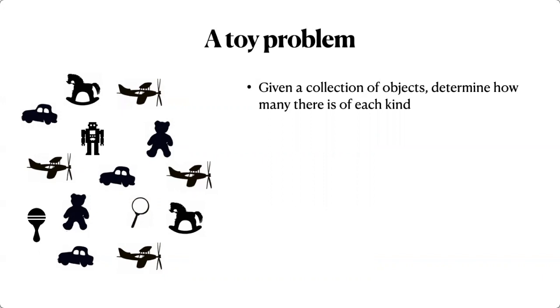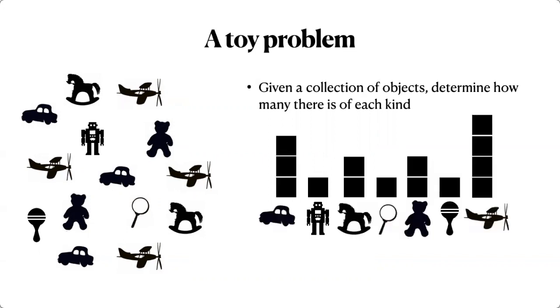We're given a collection of objects. Some appear several times, and we simply want to determine how many there are of each kind. This is probably the kind of task you were given in elementary school in math, to make histograms with different categories. Computationally, this is easy. In the first semester, you learn efficient algorithms for sorting and hashing that will allow you to build these quickly, even if there are lots of objects.